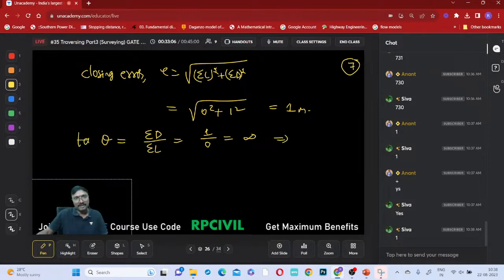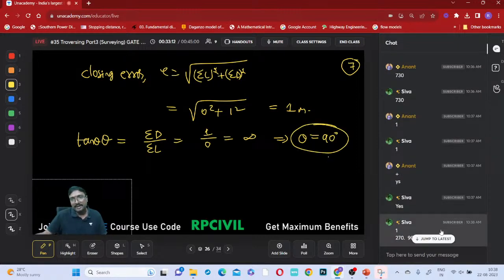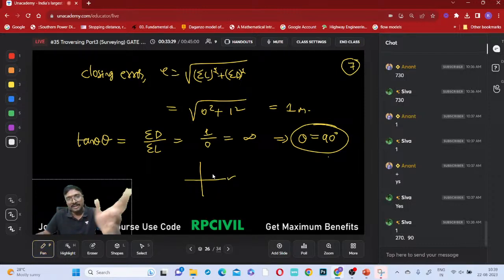So tan theta is infinite, therefore theta will be equal to 90 degrees only, no? 90 degrees, you can say, if you just observe. The departure is positive only, no? Departure being positive means it corresponds to the easting only. One possibility is there, which one?